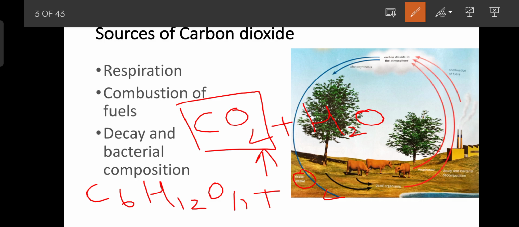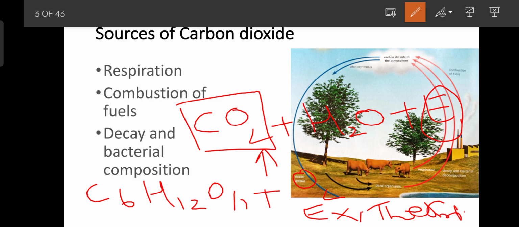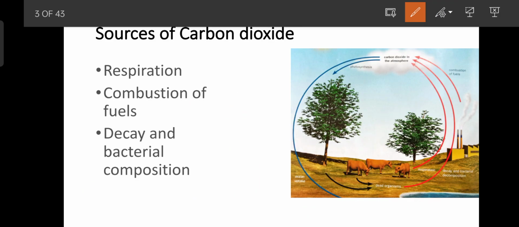All living organisms respire. Respiration converts glucose in the food we eat into carbon dioxide and water, and energy is released during respiration. When energy is released, the process is exothermic. So respiration is an exothermic process. And what is the name of the process that is the reverse of respiration? It's photosynthesis. Photosynthesis needs energy, so it is an endothermic process. Clear?